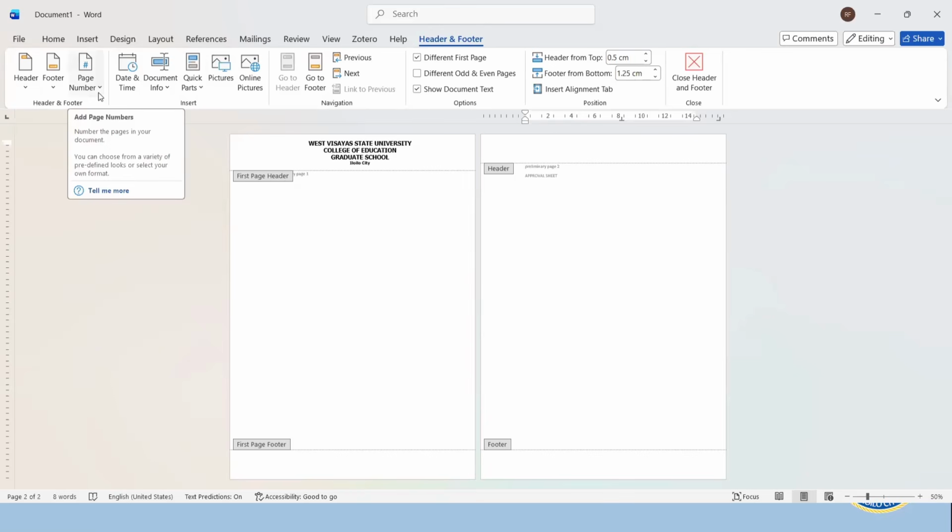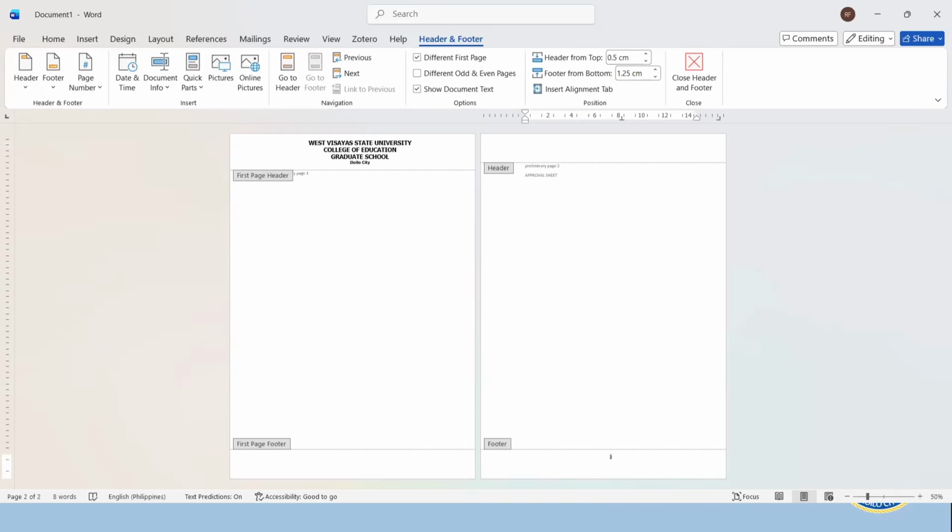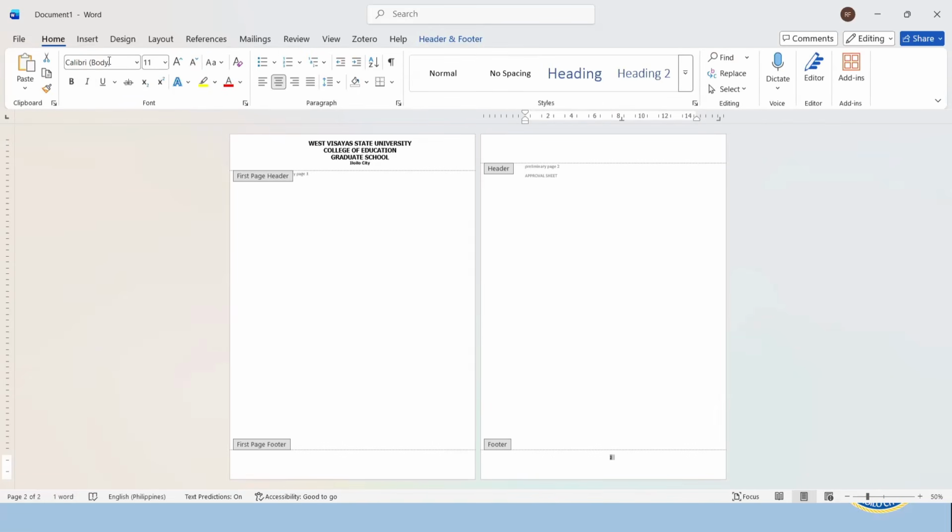Click page number here at the upper left-hand corner, and then click bottom of the page, center, plain number 2, because this is the format for preliminary pages page numbers. And then I will highlight the number. It's so small, but I hope you can see that I'm highlighting it. And then let's go to home, change the font to Tahoma 11.